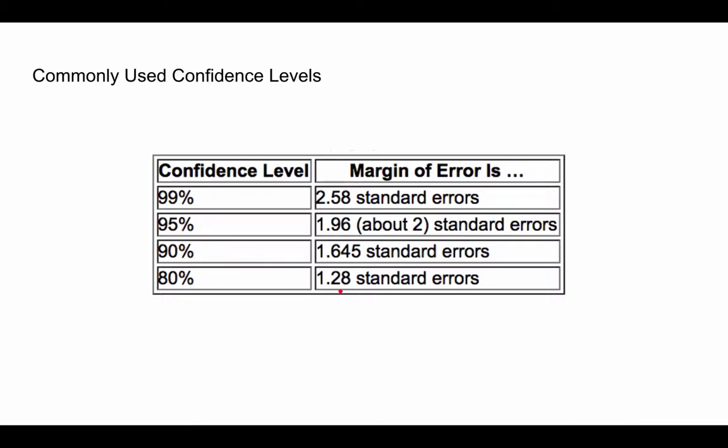Now, this table is a little confusing, and I'm going to address this again in a video where we actually calculate a confidence interval. But these numbers here are the Z stars. I don't know what the heading of the column says, but the margin of error is found by taking these numbers, the Z stars, and multiplying them by the standard error.